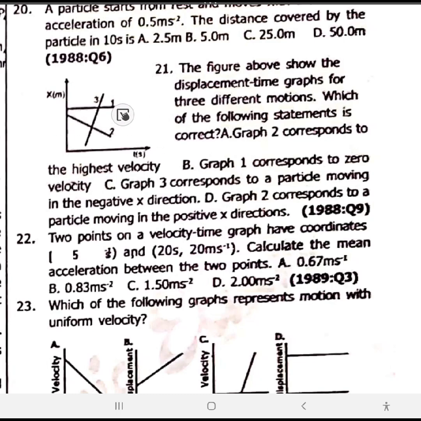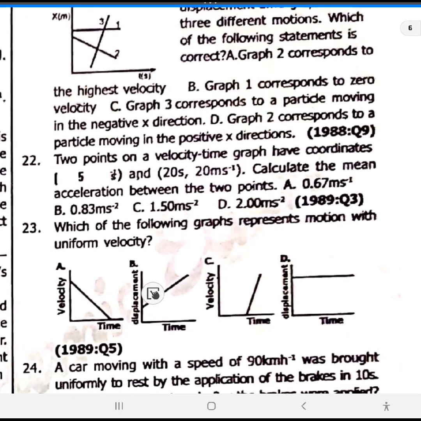This graph, look at it, this number 1. This one that is horizontally flat. Graph 1 corresponds to 0 velocity. So 21 is option B.